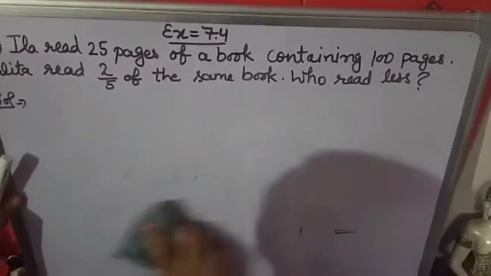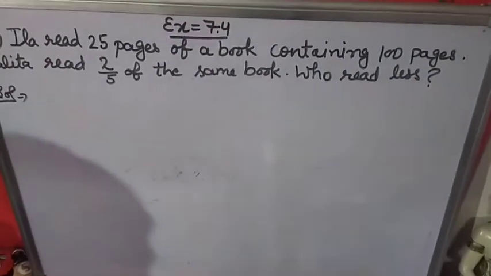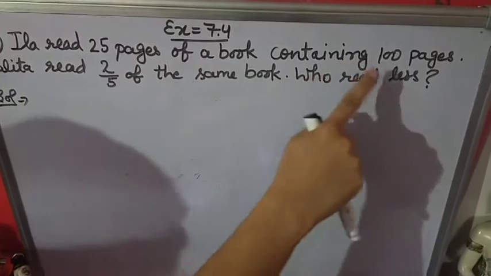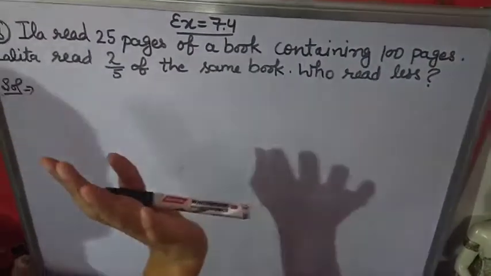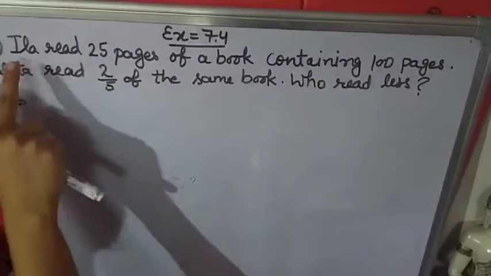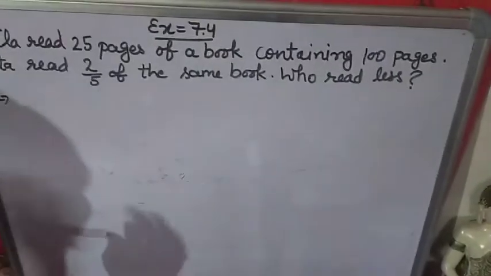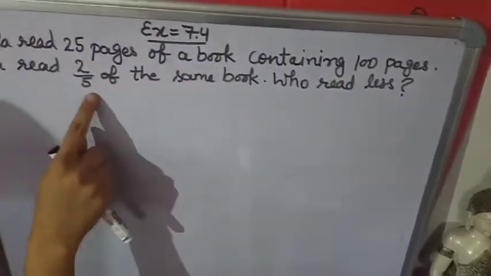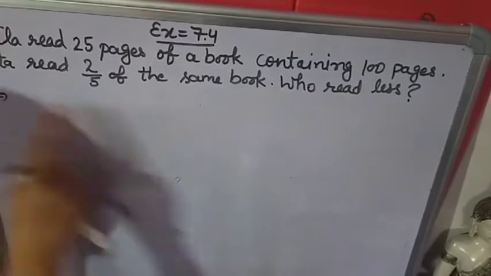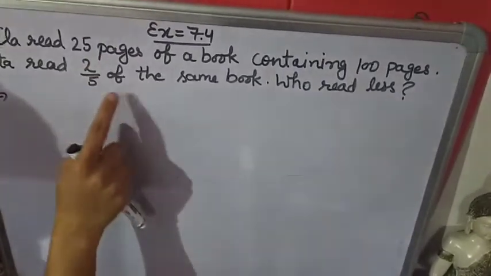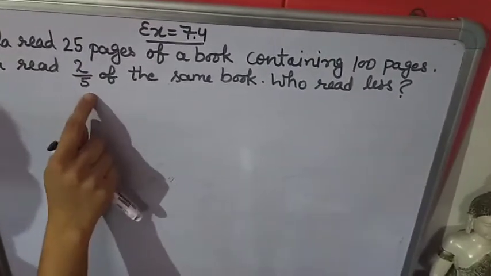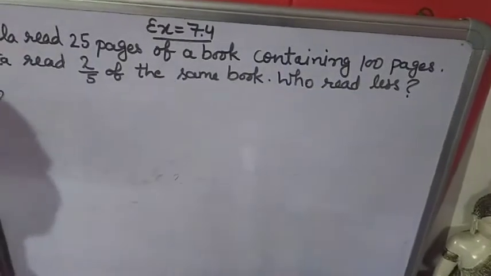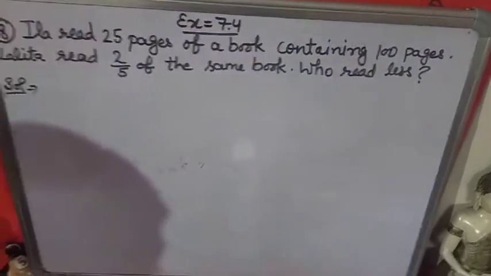Now in this question, Ela read 25 pages of a book containing 100 pages. There are 100 pages in a book and Ela read 25 out of 100. Lalita read 2 upon 5 of the same book. Lalita is reading 2 by 5. It means it is in fraction. Who read less? So you have to tell who read less.